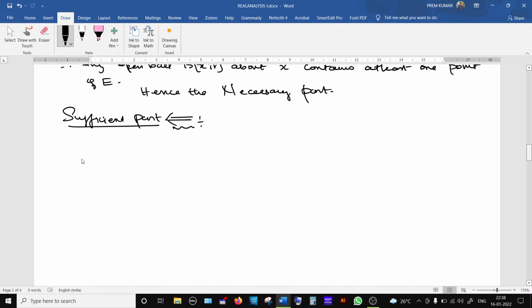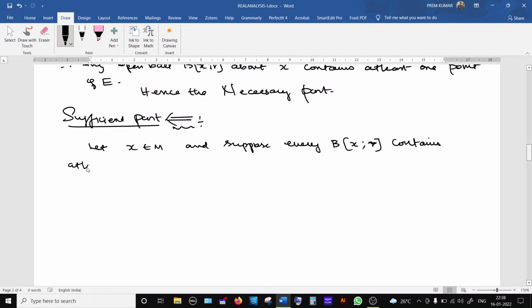That is, we are going to assume that any open ball about x contains at least one point of E. Then we will prove that that point is the limit point. Now let us consider a point x in M, and suppose every open ball B with center at x and radius r. Every open ball means we are going to take r as an arbitrary radius. This r can change.